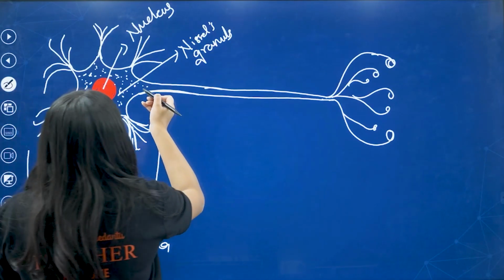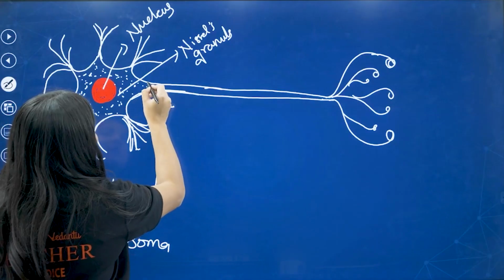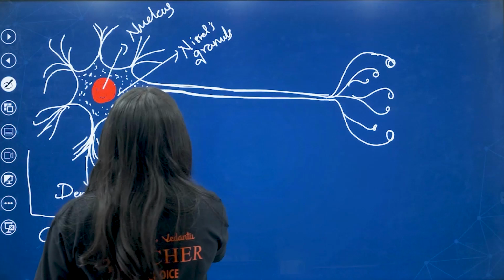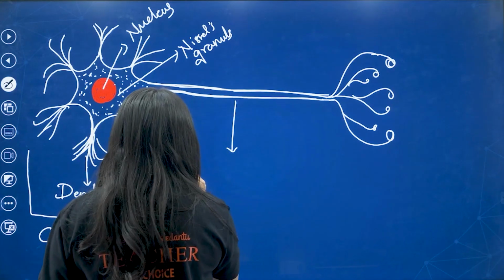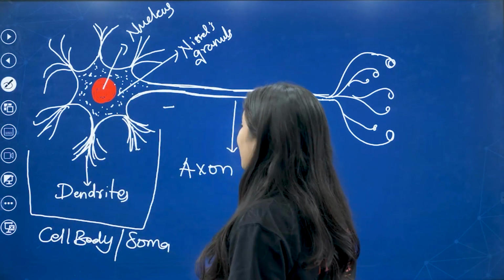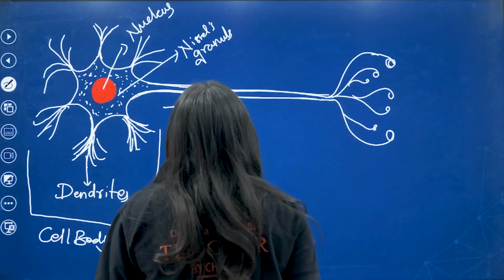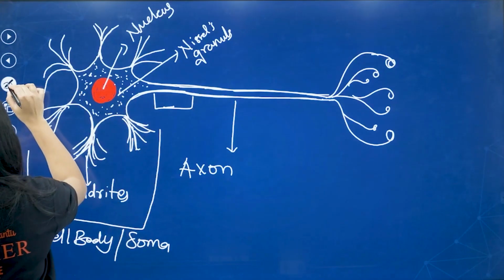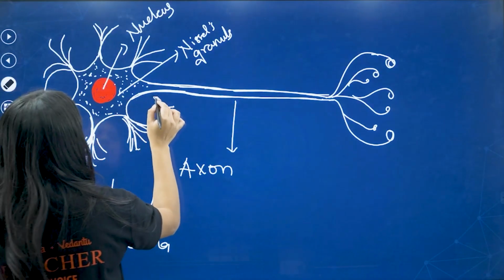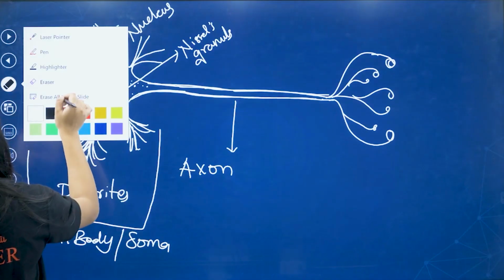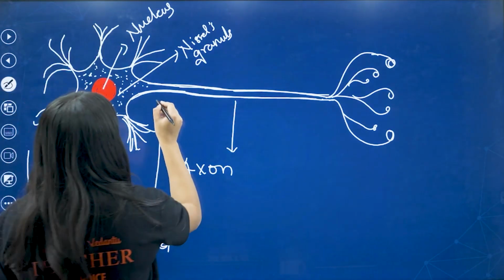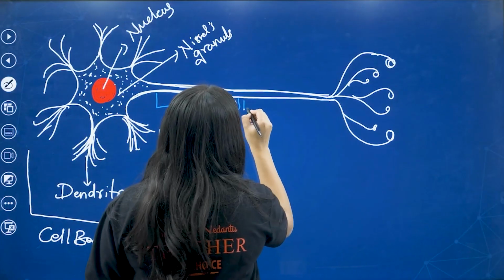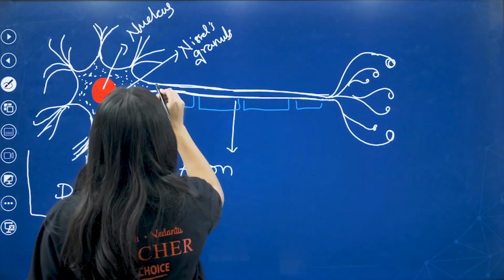The extending part from the cytoplasm which looks like a tube-like, elongated structure is called the axon. The axon is covered by a sheath.